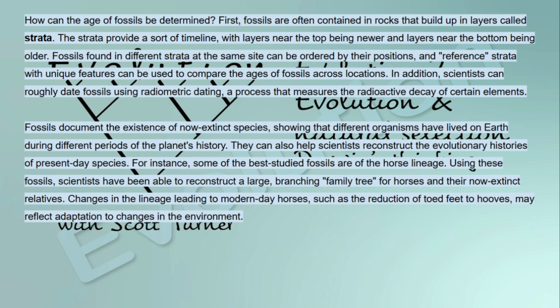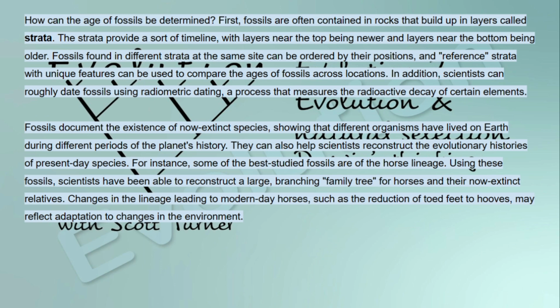In addition, scientists can roughly date fossils using radiometric dating, a process that measures the radioactive decay of certain elements. Fossils document the existence of now extinct species, showing that different organisms have lived on Earth during different periods of the planet's history. They can also help scientists reconstruct the evolutionary histories of present-day species.